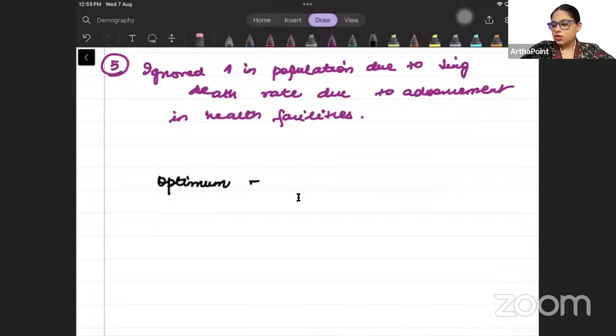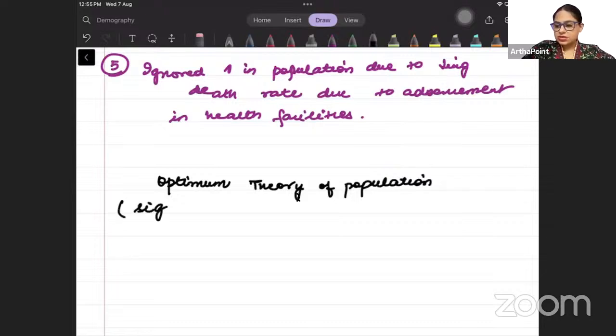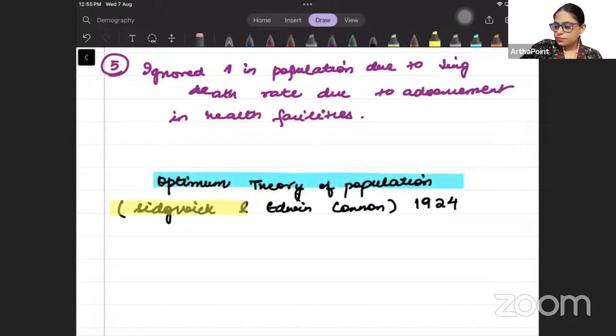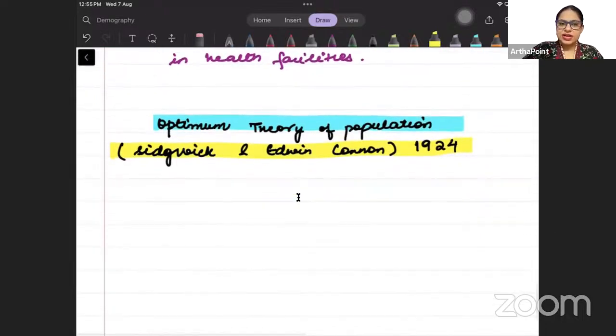optimum theory of population, right? This was given by Sidwick and Edwin Cannon in 1924. Let's just try to understand this thing once.